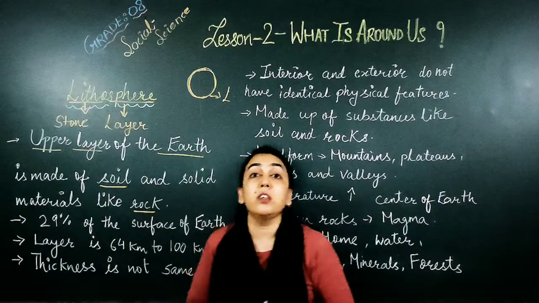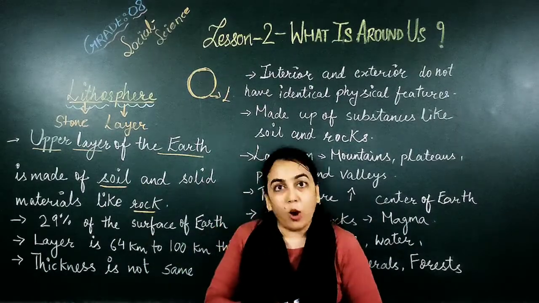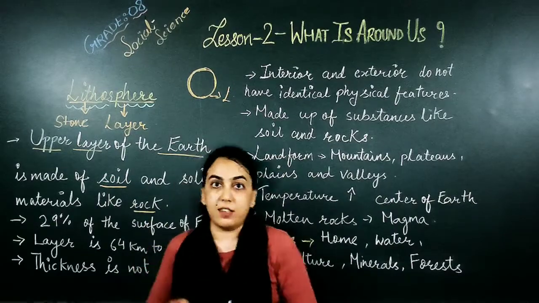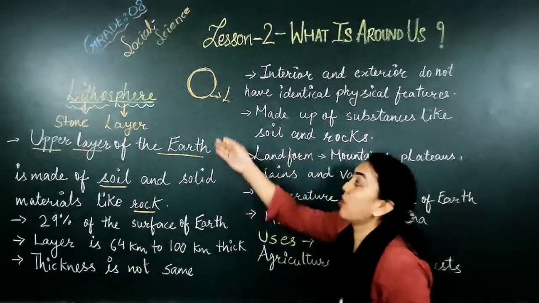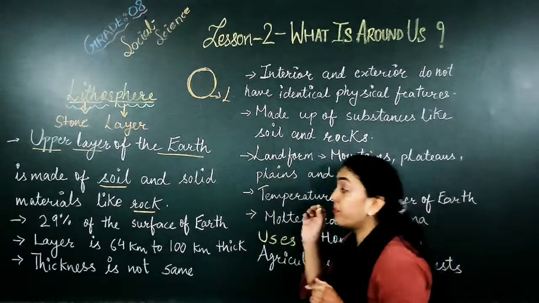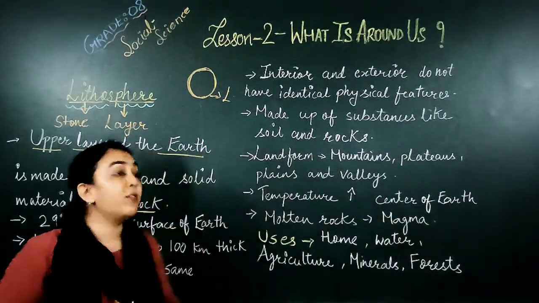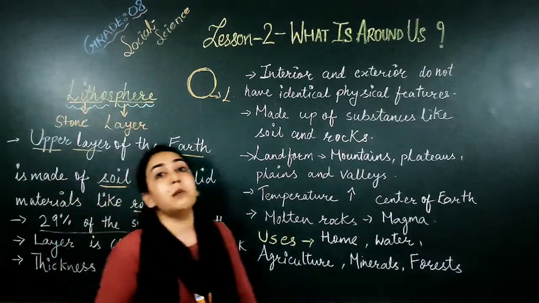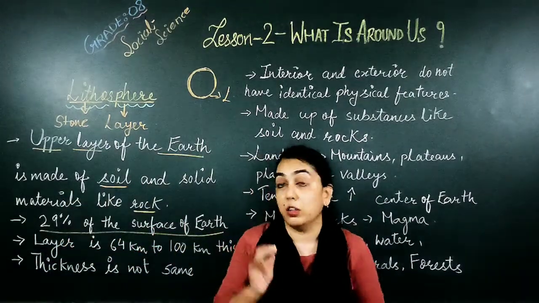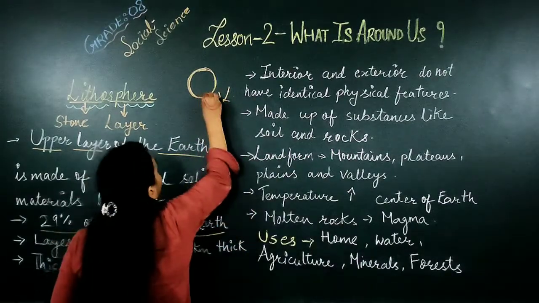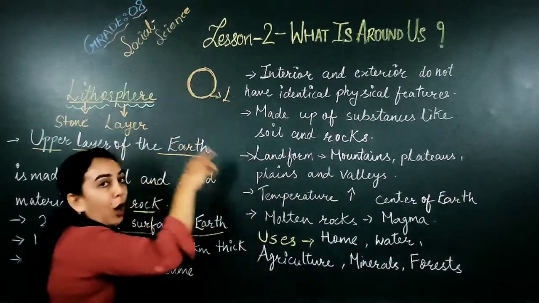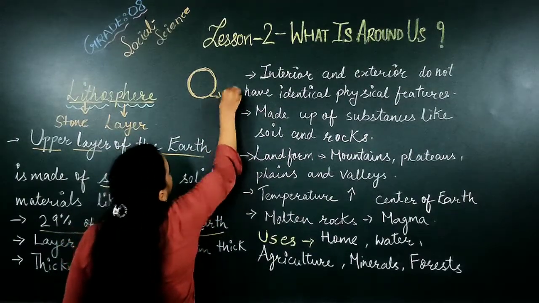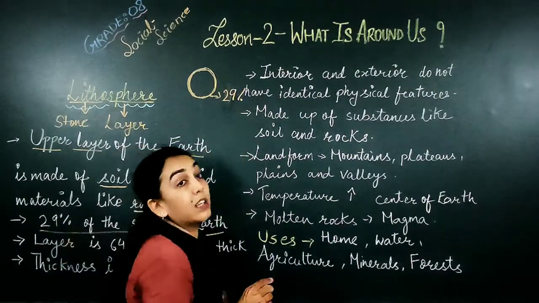Soil is very important, as we already know that from soil we get our vegetables, fruits, etc. So this soil layer is on the earth. Now, the next point: lithosphere covers 29% of the surface of the earth. Means as this is the surface of the earth, out of this surface, 29% is covered by lithosphere.